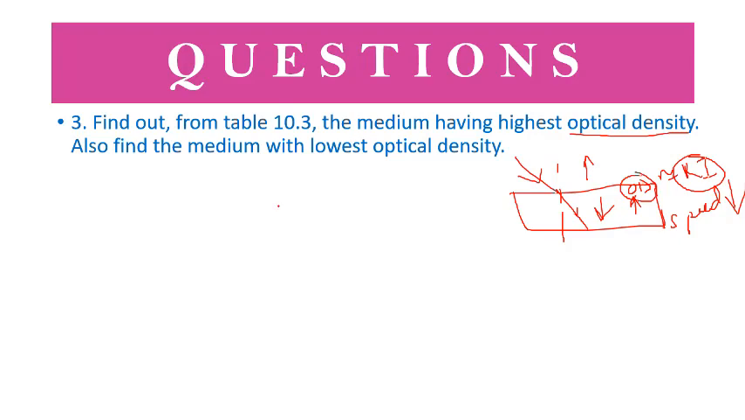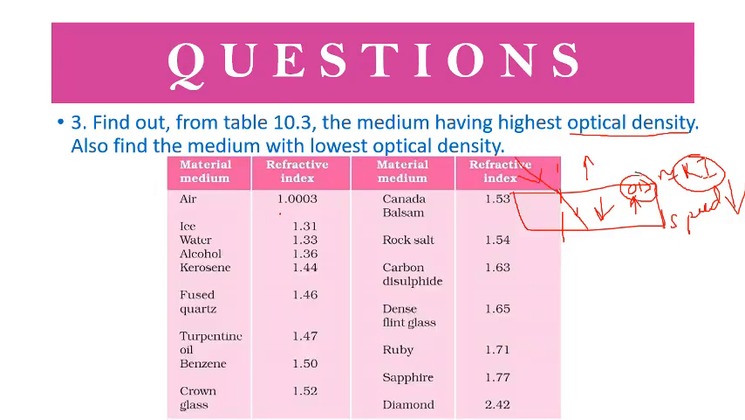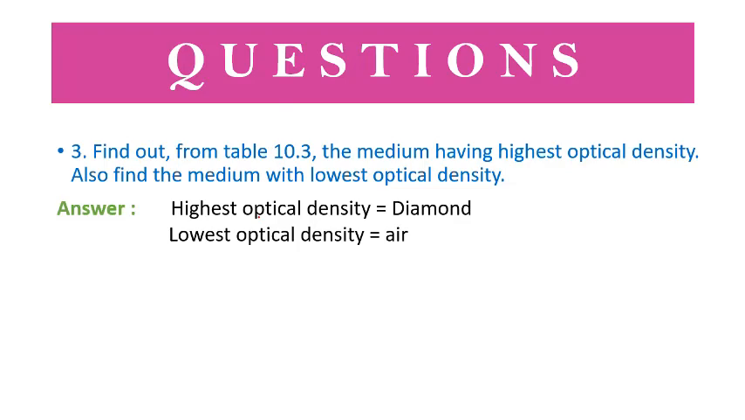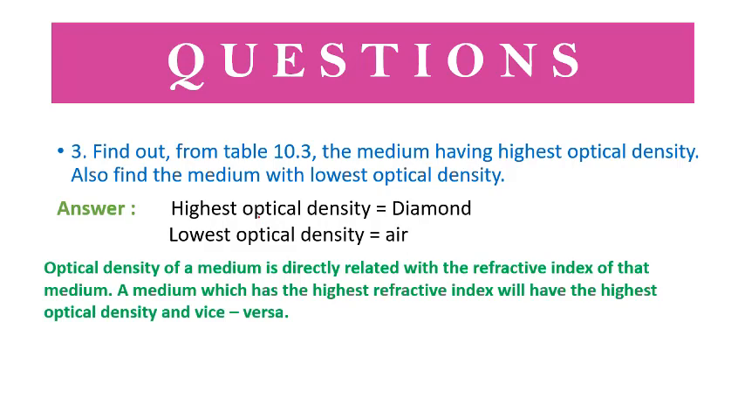Done? Okay. So now let us come to table 10.3. We have air as the lowest refractive index and diamond as the highest refractive index. That means the optical density here is lowest and the optical density here is the highest. Optical density highest, but the speed here is lowest, and where optical density is lowest, the speed is highest. So I have highest optical density equals diamond, lowest optical density equals air. Optical density of a medium is directly related with the refractive index of that medium. A medium which has the highest refractive index will have the highest optical density and vice versa.